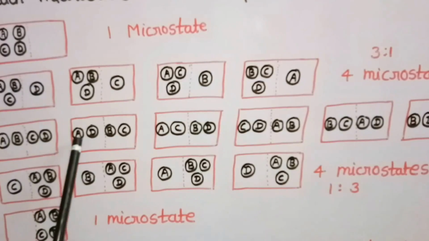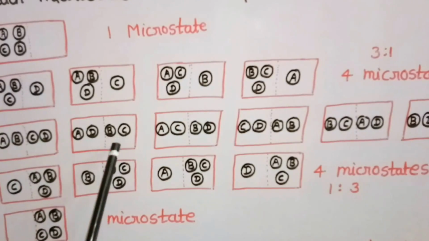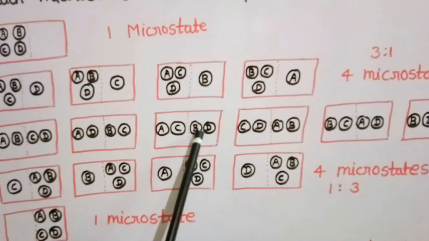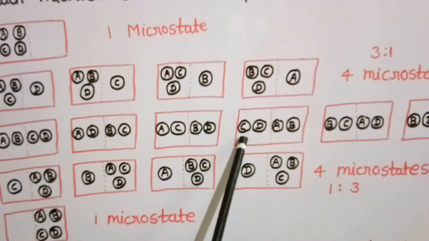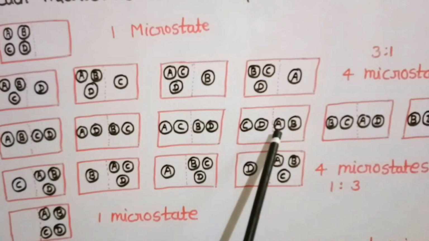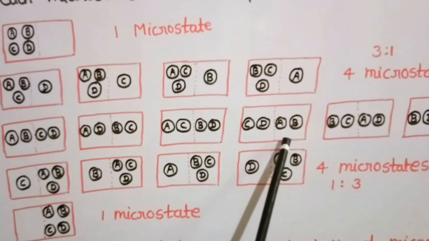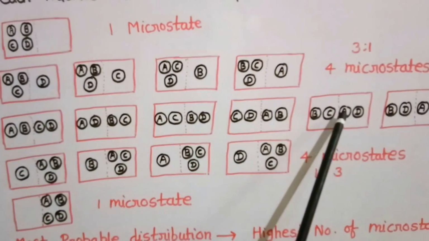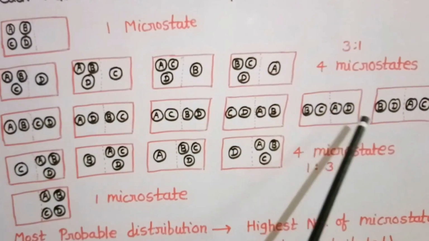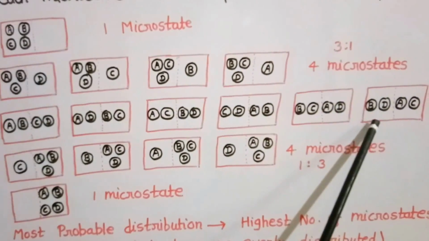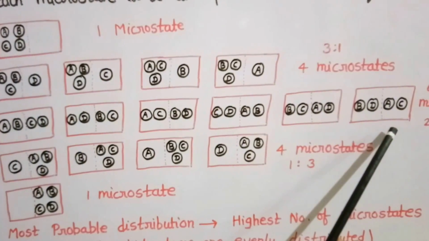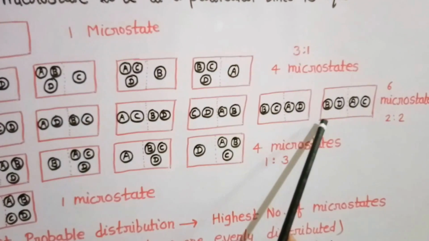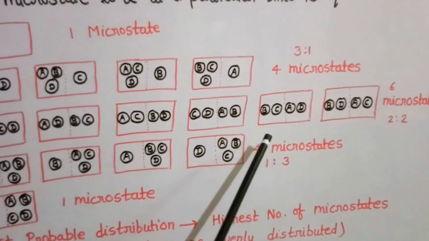The second is A and D in the first and B and C in the second compartment. A and C in the first compartment and B and D in the second compartment. C and D in the first compartment and A and B in the second compartment. B and C in the first compartment and A and D in the second compartment. And B and D in the first compartment and A and C in the second compartment. So there are 6 microstates possible for this configuration.